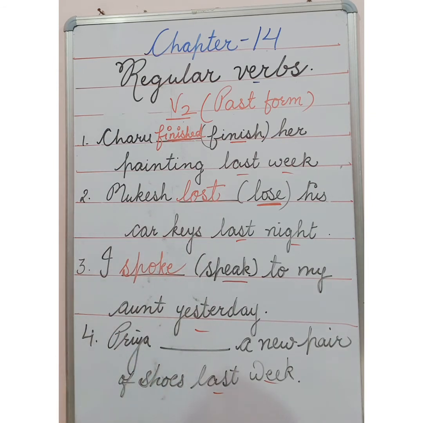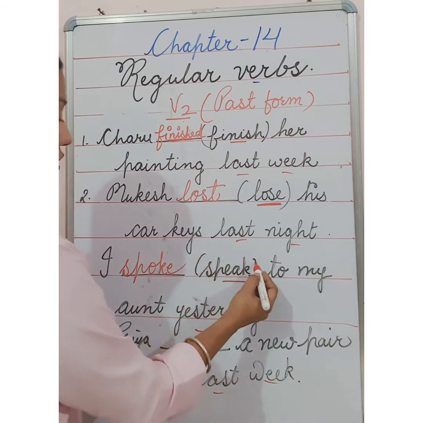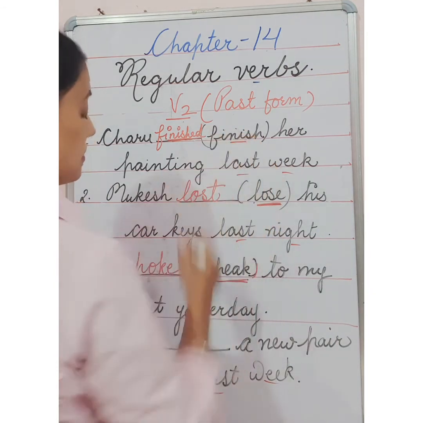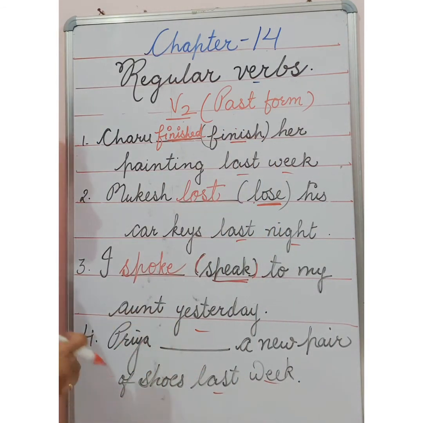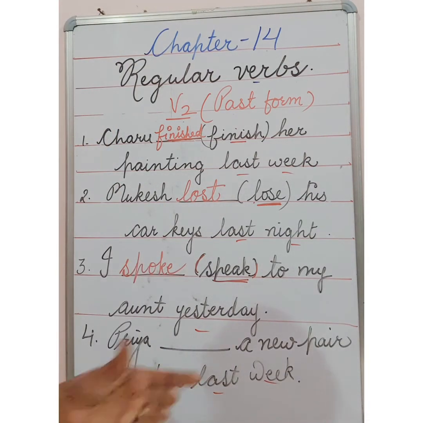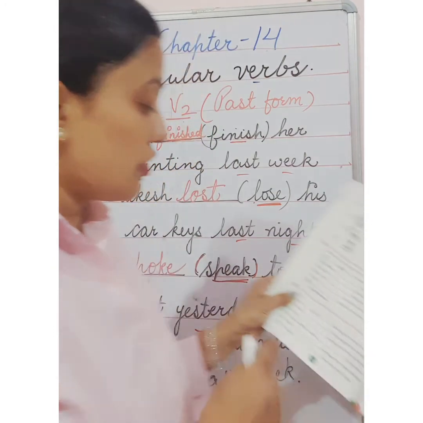Next, Priya dash a new pair of shoes last week. In the others you can see verbs are given in brackets. But in this sentence, deliberately, I have not written any verb, because this is exercise question C in your book.